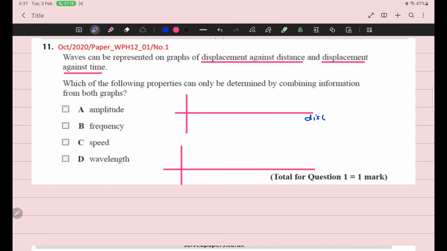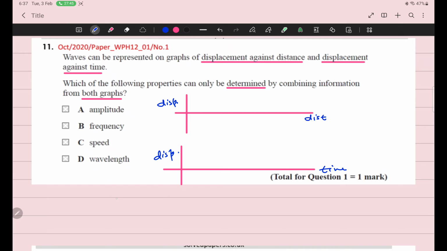And you know displacement means the distance from mean position to any position. Now the question is, you have to use both graphs. By using both graphs, which quantity can we determine?